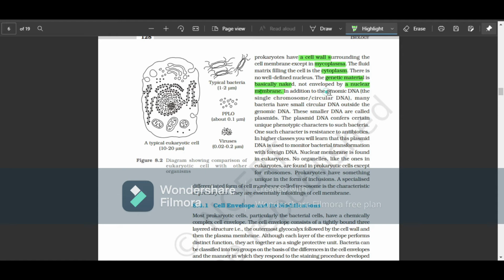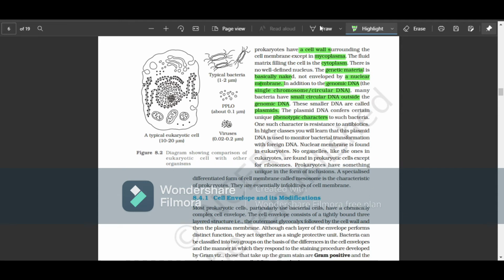In addition to the genomic DNA, there's a single chromosome, circular DNA, double stranded. Okay, many bacteria have small circular DNA outside the genomic DNA. These smaller DNAs are called plasmids, right? The plasmid DNA confers certain unique phenotypic characters to such bacteria.